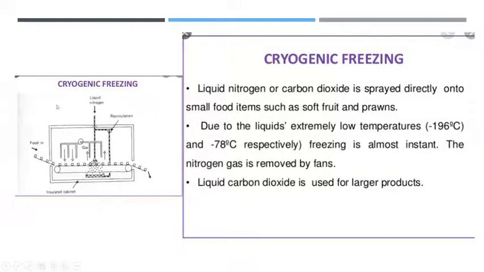So here you can see the picture of the cryogenic freezer. Here the food is passed into the chamber like this. From the upper part of the chamber, liquid nitrogen is sprayed once the food reaches this position. So the whole process is done at a very low temperature, and the freezing is almost instant. The nitrogen gases will be removed by fans, which are inbuilt in this apparatus.